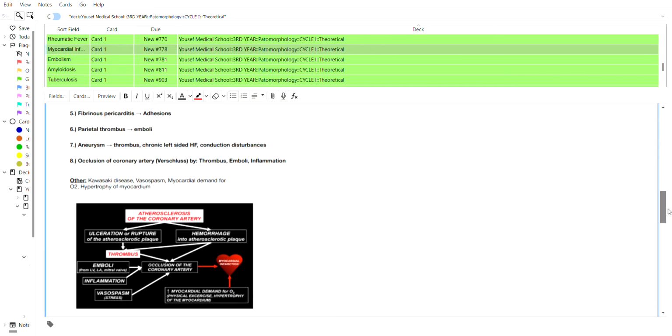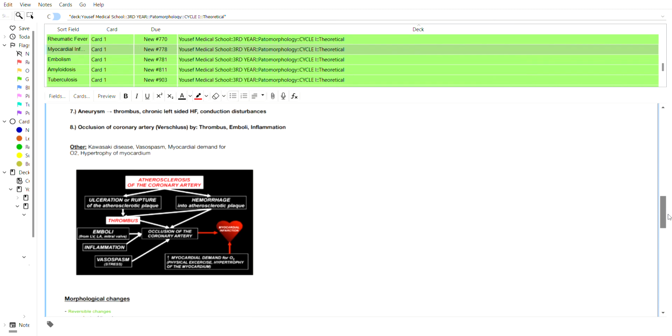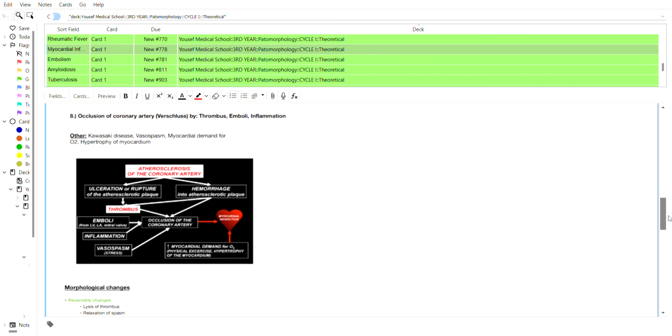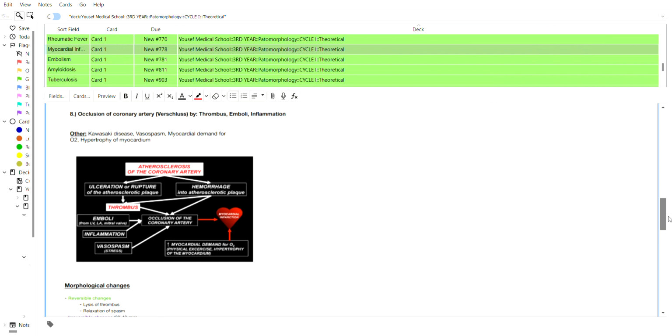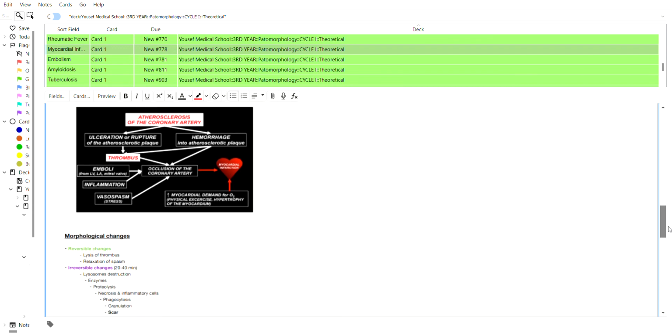Next up, we can see fibrinous pericarditis, parietal thrombus, which can also become an emboli, aneurysm, and occlusion of the coronary artery by a thrombus emboli or inflammation. Other diseases also include Kawasaki disease, vasospasms, and a higher myocardial demand for O2, and hypertrophy of the myocardium.